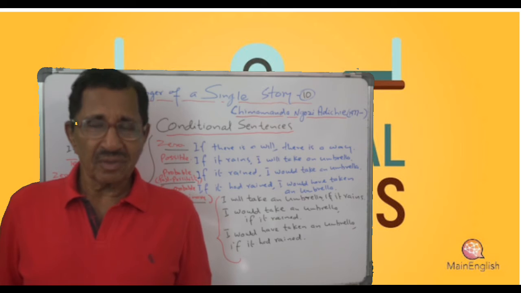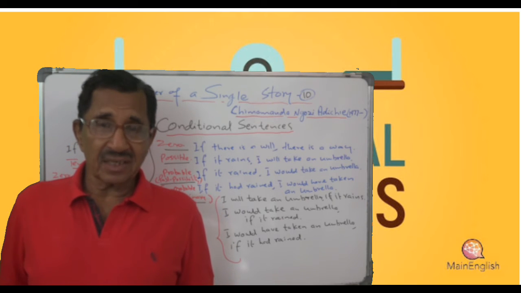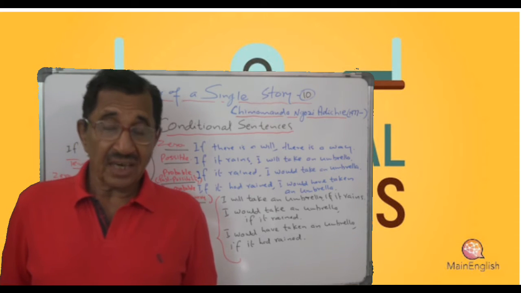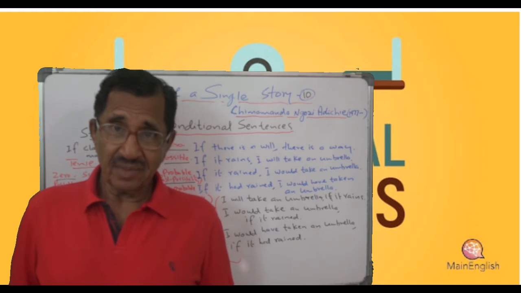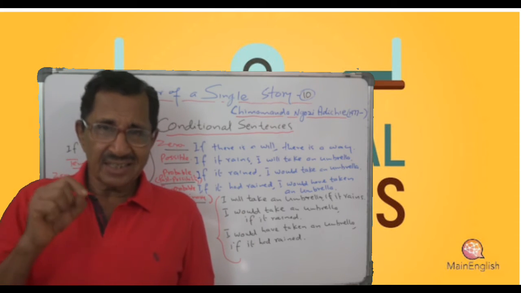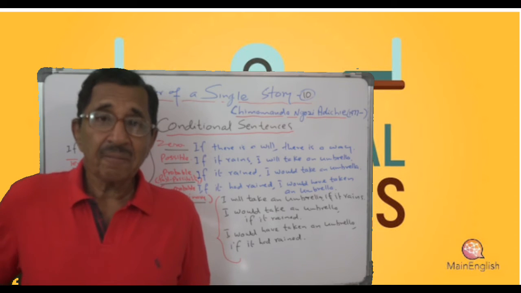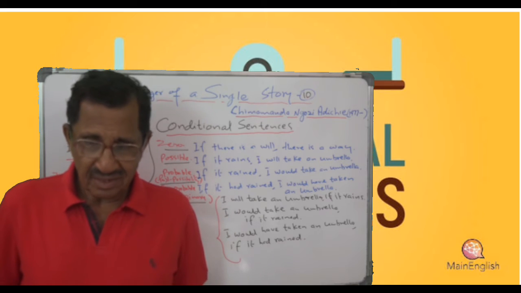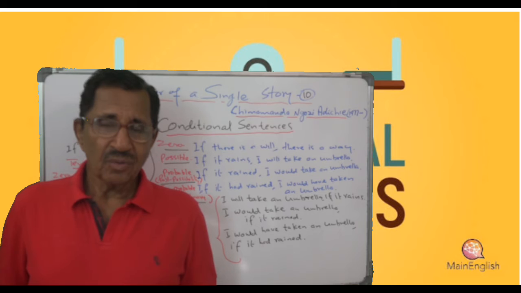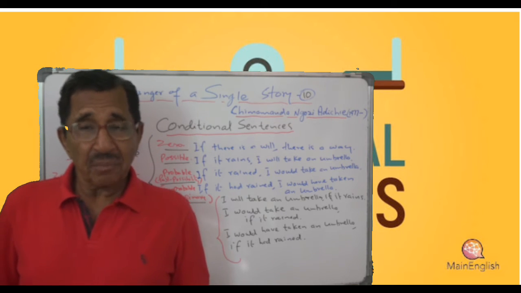And look at the fourth one. Improbable condition or imaginary condition. Imaginary. You have it. If it had rained. Past perfect. See? Rains, rained, had rained. Past perfect in the if clause, and in the main clause you have got future perfect.